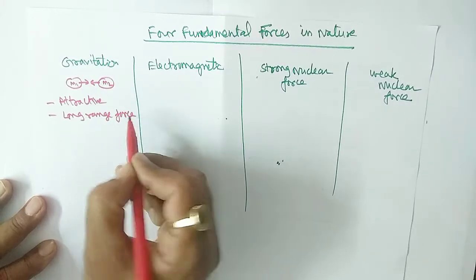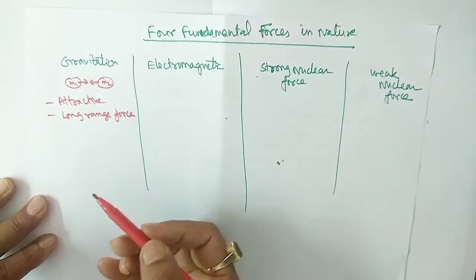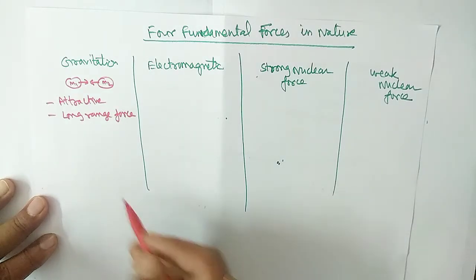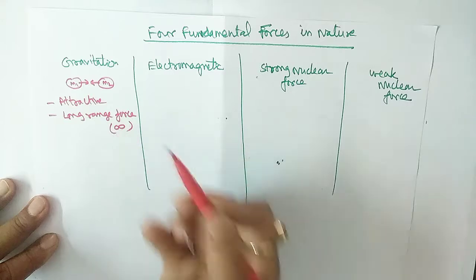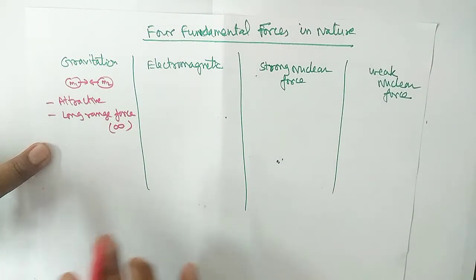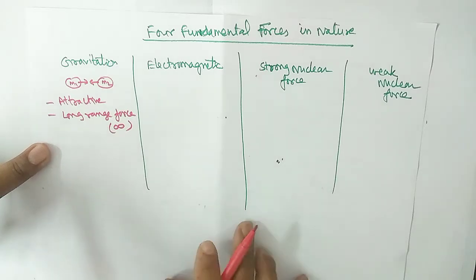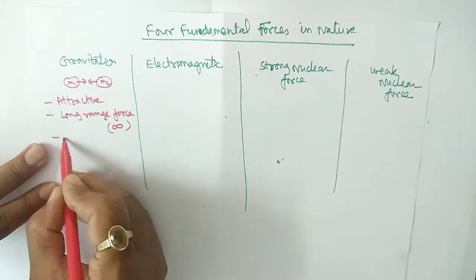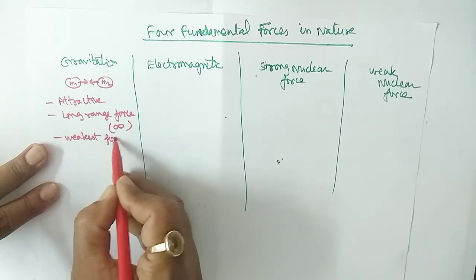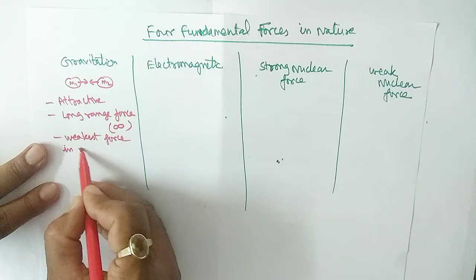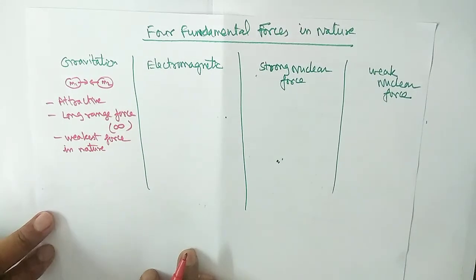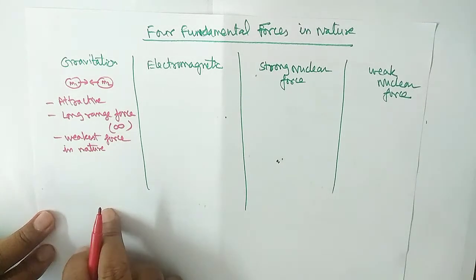Second, it is a long range force. Long range force means that even at a very long distance it is effective, that is, you can say infinity, which is not measurable. It works between the planets also. But remember, it is the weakest force in nature. That's why everybody cannot realize it. Okay, this is about the gravitation.